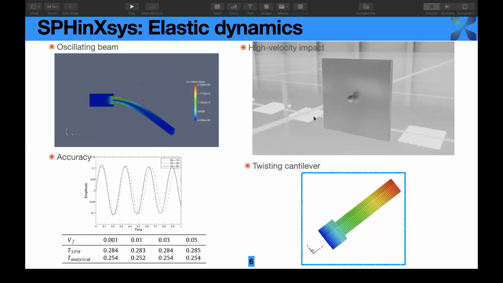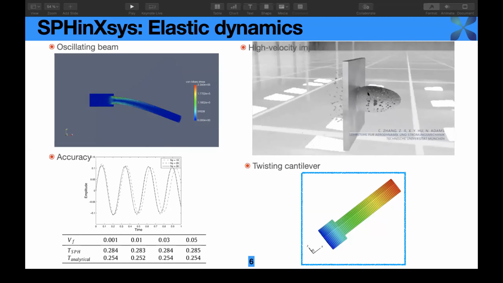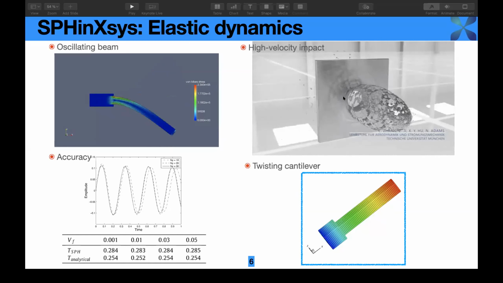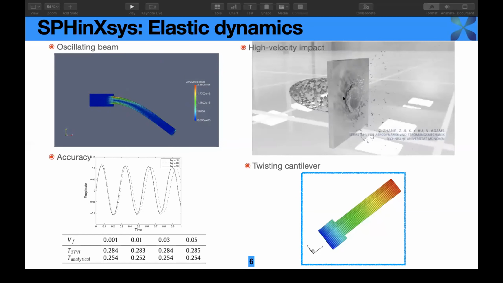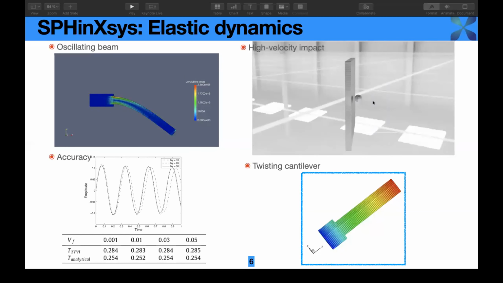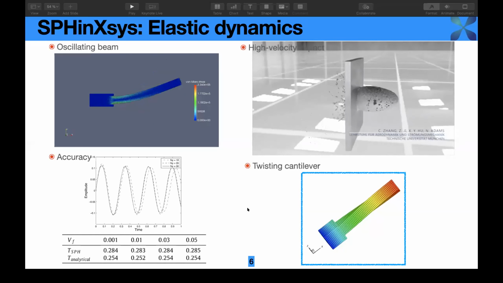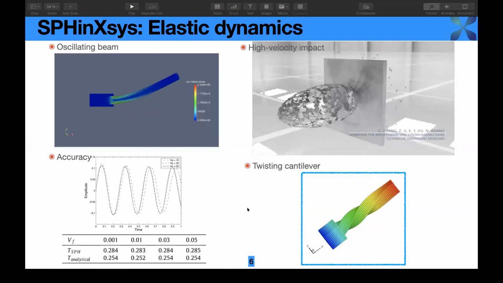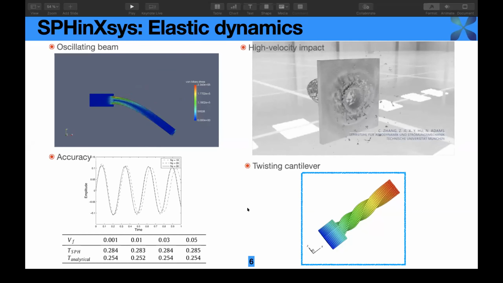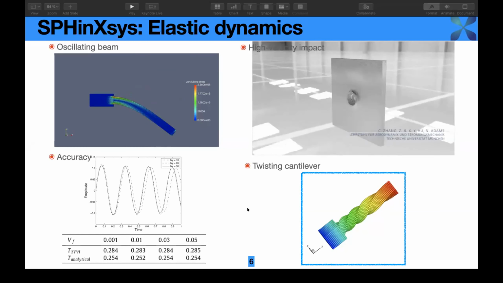We also used the SPH method for the simulation of high velocity impact, in which an aluminum projectile impacts on a plate. The velocity is about 4,000 meters per second. As you can see here, the main phenomena are captured by the present method. This is the simulation of the large deformation of a twisting cantilever with the initialization of the angular velocity. As you can see here, the particle method can well capture the large deformation of the twisting cantilever.